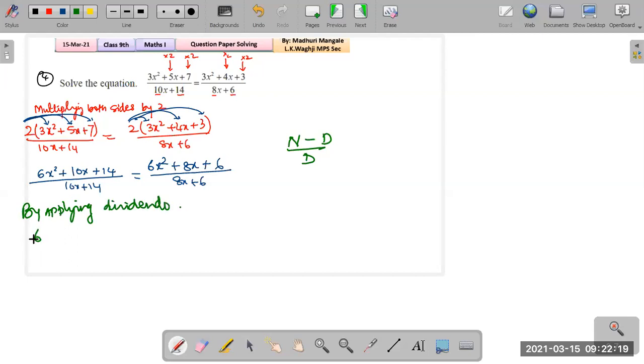So that will be 6x squared plus 10x plus 14 minus 10x plus 14. Okay, what are we doing? We are subtracting because it's dividendo, but be very careful. You have to place the second expression in brackets, correct? Why? Because when we subtract, the signs of each term will change. All right, and we write the denominator as it is, that is 10x plus 14, right?